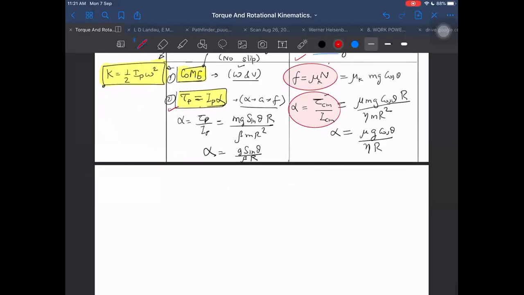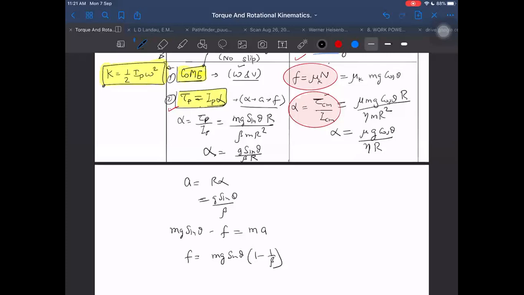For example, in the first case also I will get friction. How? After getting alpha, I will get acceleration. What is acceleration? Acceleration will be R alpha, which will be equal to g sin theta divided by beta. Then I can write mg sin theta minus F is equal to mass into acceleration. Then F will be equal to mg sin theta into (1 minus 1 by beta). That is our first case.